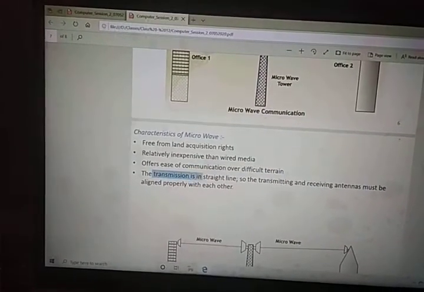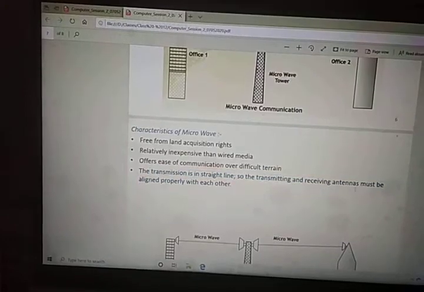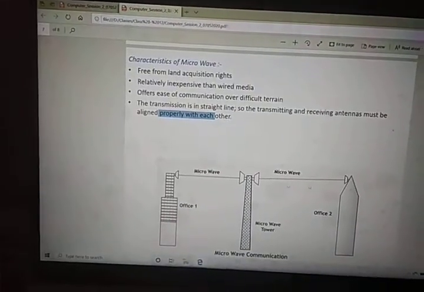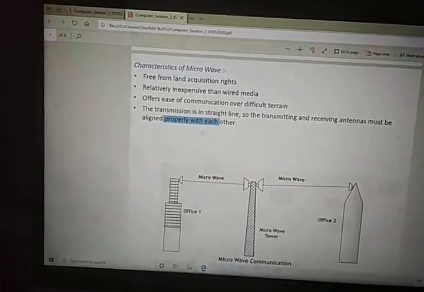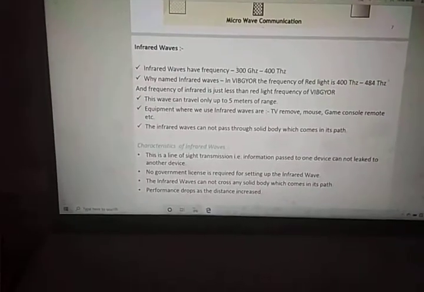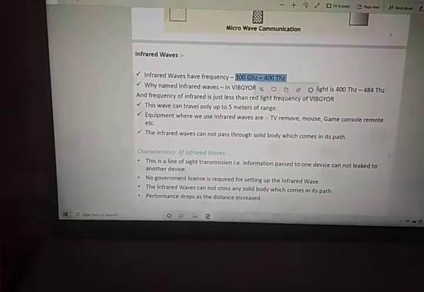The transmission is a straight line, so the transmitting and receiving antennas must be aligned properly with each other. This transmission is a straight line only, so both antennas must be aligned according to each other. Infrared waves, this is the third and last. Infrared waves have a frequency of 300 MHz to 400 THz.